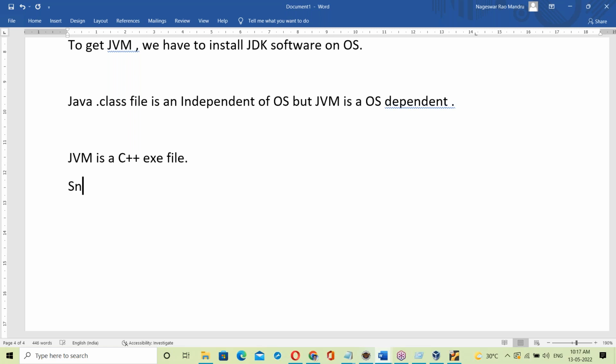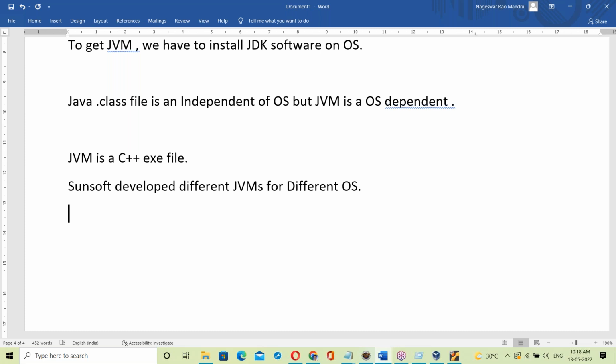Sunsoft developed different JVMs for different operating systems: a JVM for Windows, a JVM for Linux, a JVM for Unix, a JVM for Mac, a JVM for Solaris.